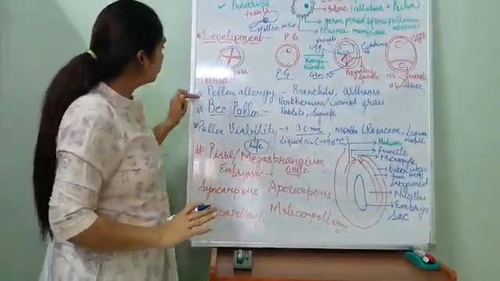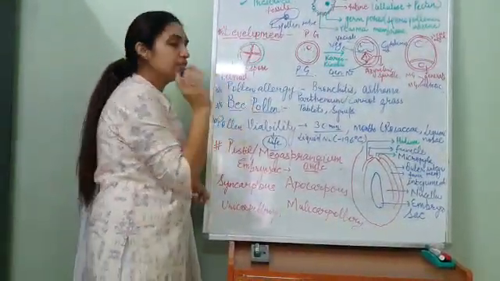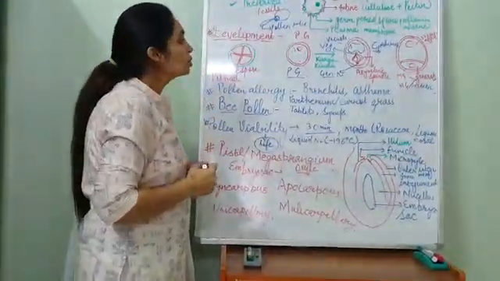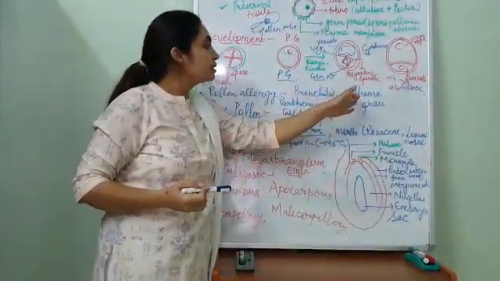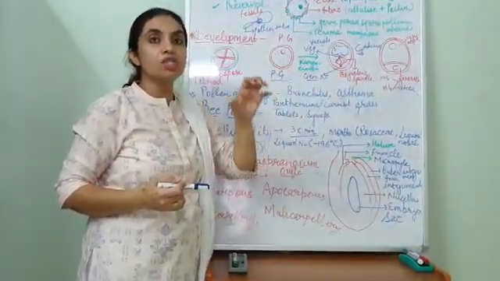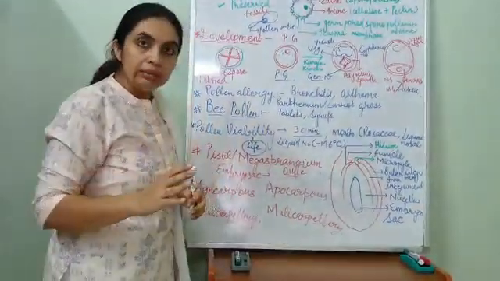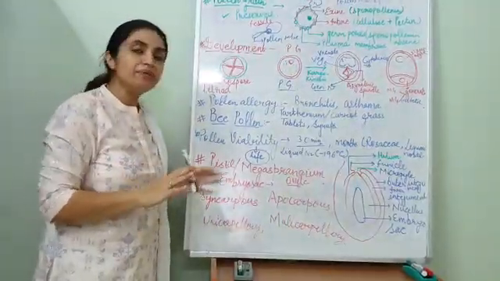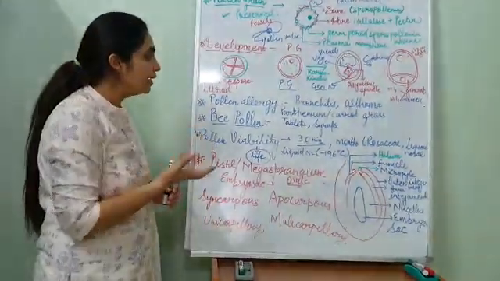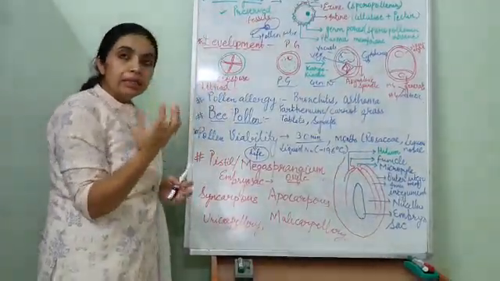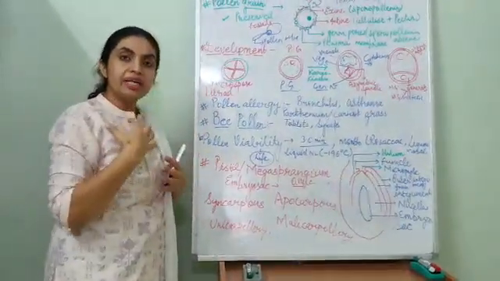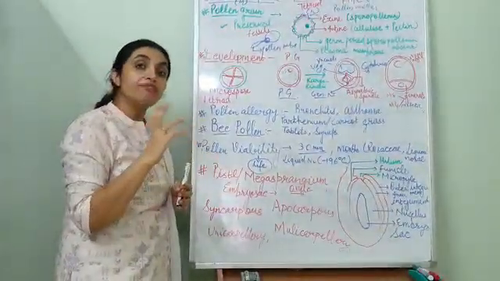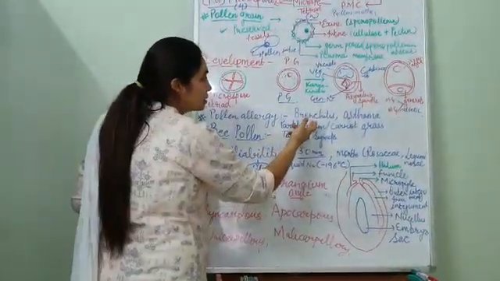Fine. Now pollen allergy. Pollen allergy is a very small topic. So bronchitis, asthma, these allergies are caused by the pollen. Pollen grains are in the air, in the soil, everywhere they can move. They are light in weight. So in the air, when they enter our respiratory tract, they create many kinds of allergies, which are bronchitis and asthma.